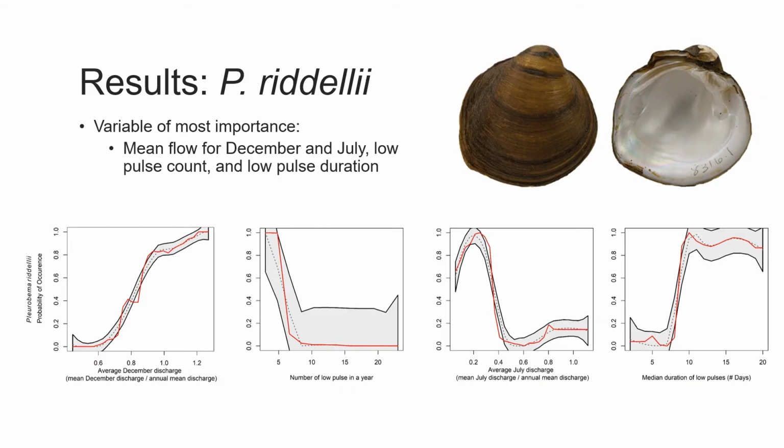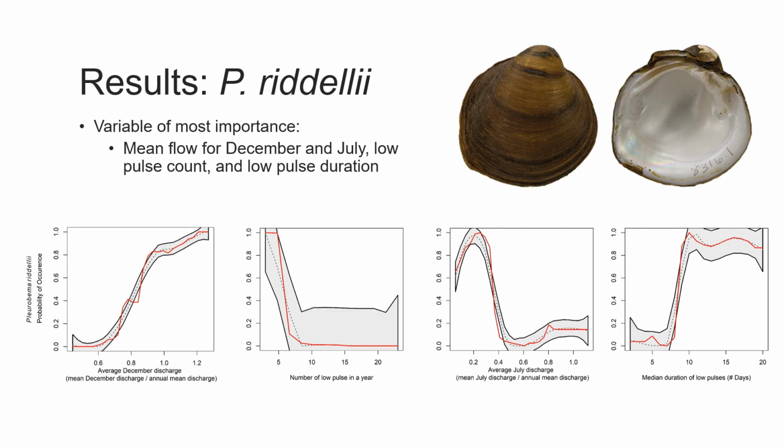Randklev had moderate accuracy with an out-of-bag error of 21% and moderately high sensitivity and specificity and high kappa. Based on mean decrease in accuracy and mean decrease in Gini, mean flows for December and July, low pulse count, and low pulse duration were the most influential flow parameters for predicting occupancy.